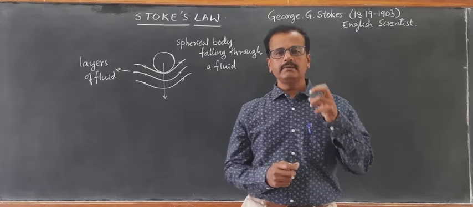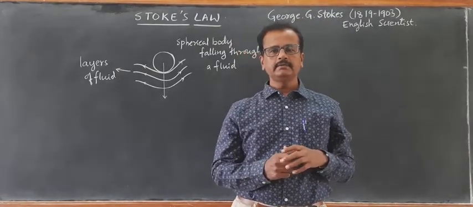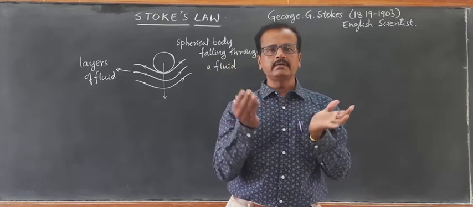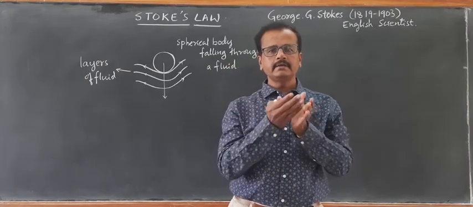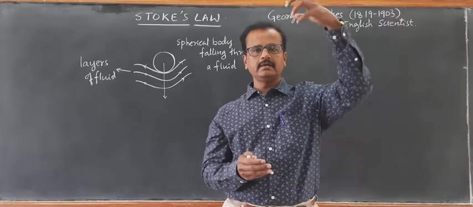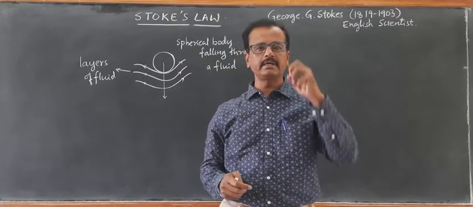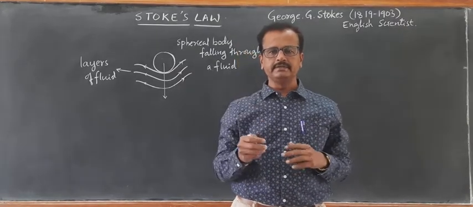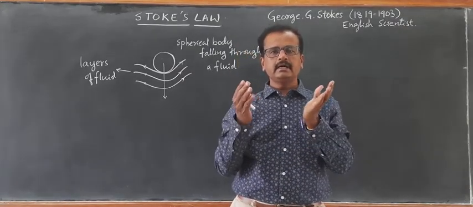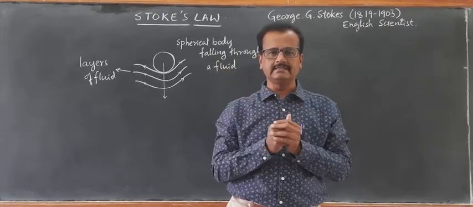Whenever a body is falling through fluid, a relative motion is setting in between the layers of the fluid. When a body, for example a spherical ball, is falling through fluid, a relative motion between the layers of the fluid is setting in.